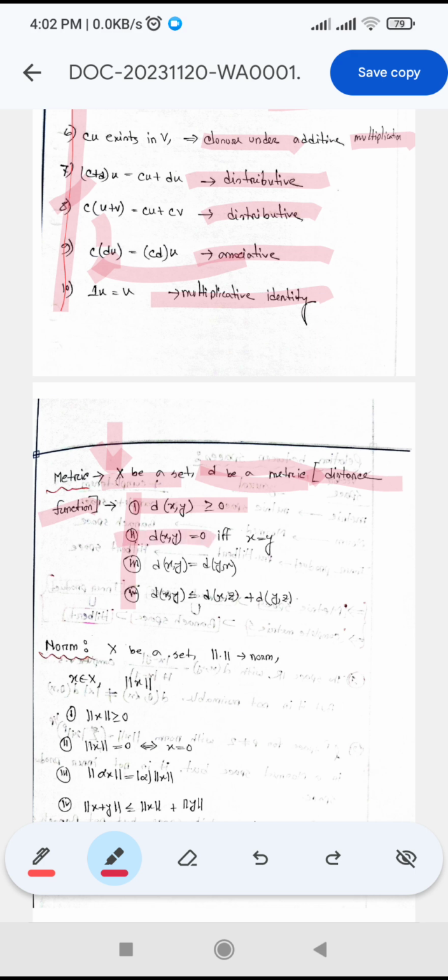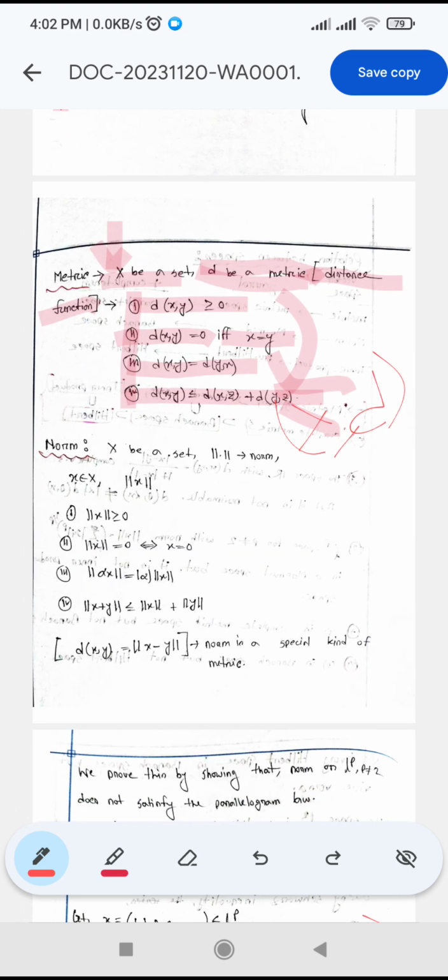And d(x, y) is equal to 0 if and only if x equals y. Then it is symmetric, and the triangle inequality follows. So a metric is a mapping which follows these four properties, and a space X with this metric d is called a metric space.